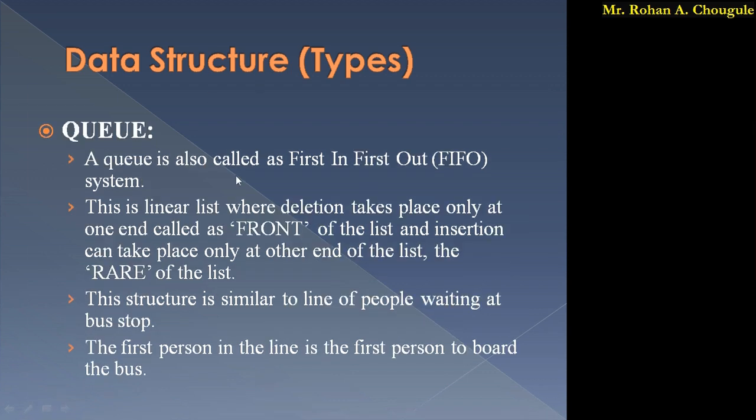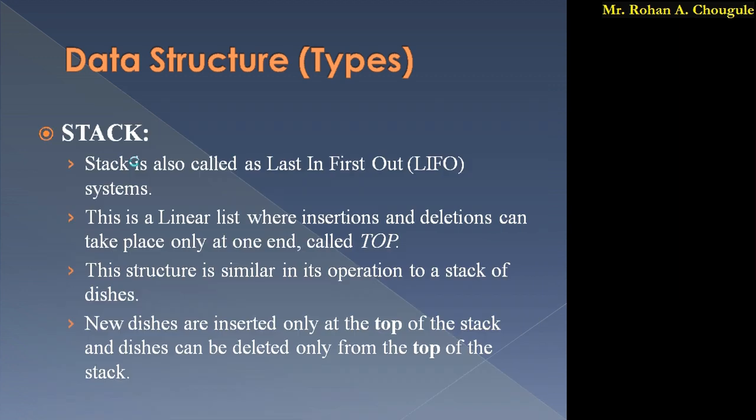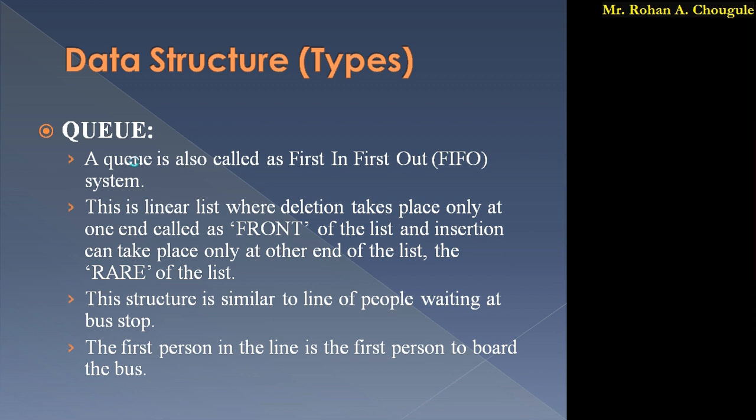That is, we have inserted this dish first, and we will remove that dish last. So this is the concept of stack. Stack is nothing but last in, first out. Next we have another type, that is queue.